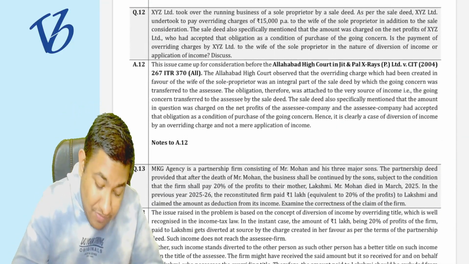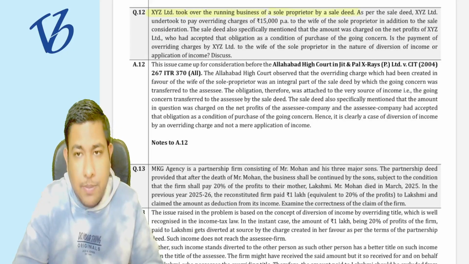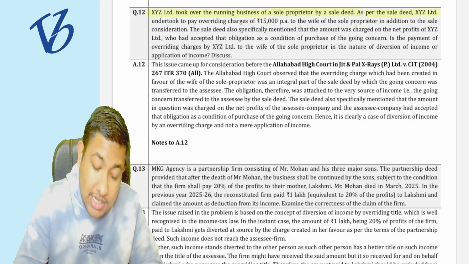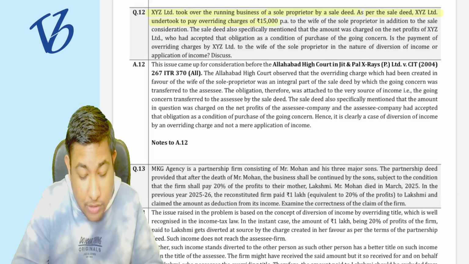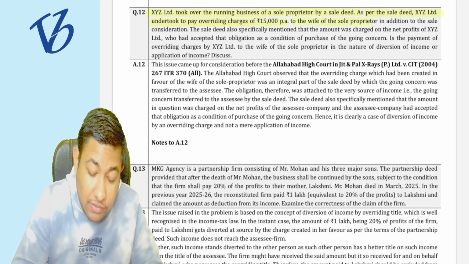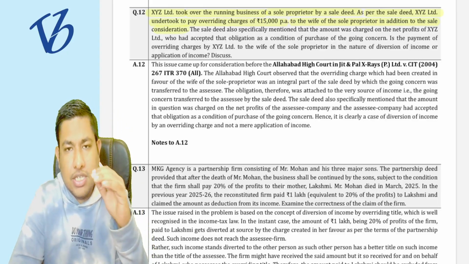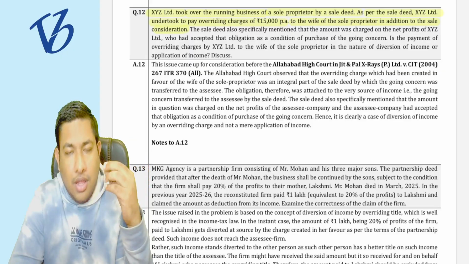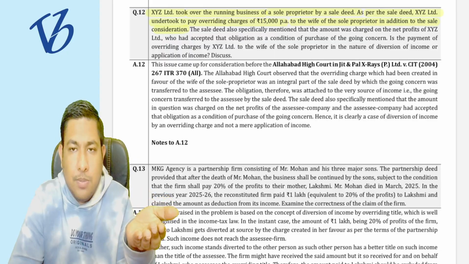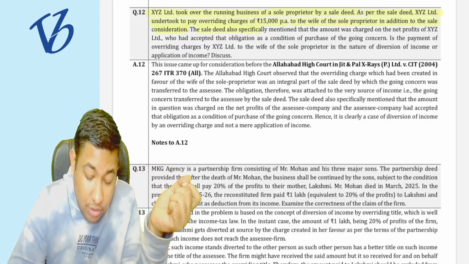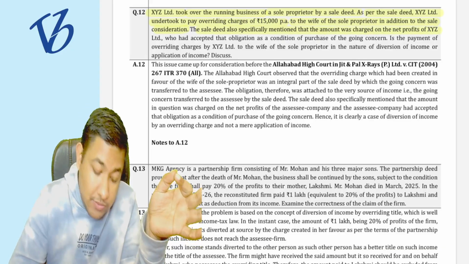Now, question number 12. XYZ Limited took over a running business of a sole proprietor by a sale deed. As per the sale deed, XYZ Limited undertook to pay an overriding charge of 15,000 per annum to the wife of the sole proprietor in addition to the sale consideration. Whatever the sale consideration is, they also undertook to pay 15,000 per annum to the wife. The sale deed also specifically mentioned that the amount was so charged on the net profit of XYZ Limited.